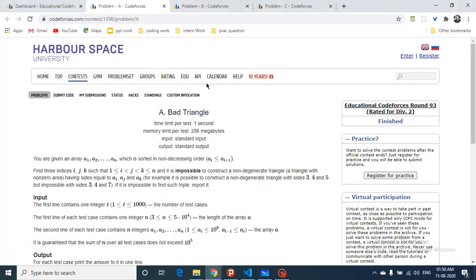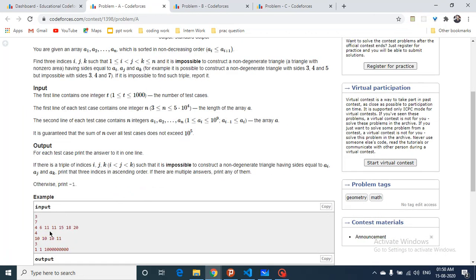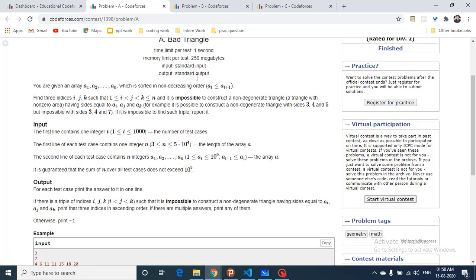Hello friends, so today we're going to discuss problem A from Educational Codeforces Round 93, problem name Bad Triangles. You are given an array which is sorted in non-decreasing order, as you can see in the test case. This is the most important point here.